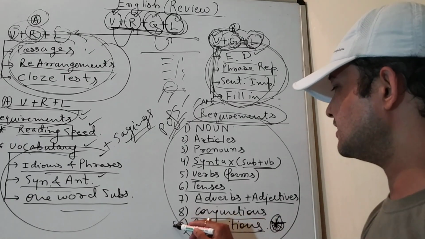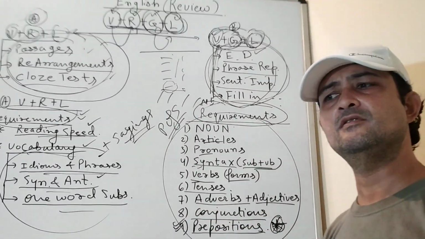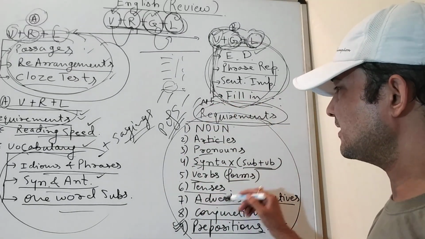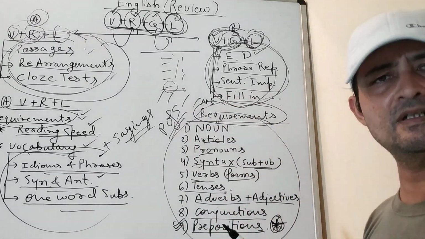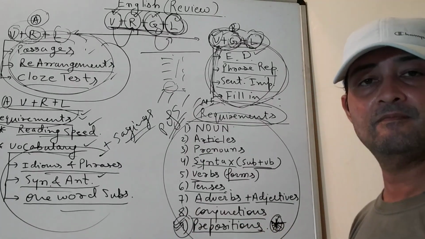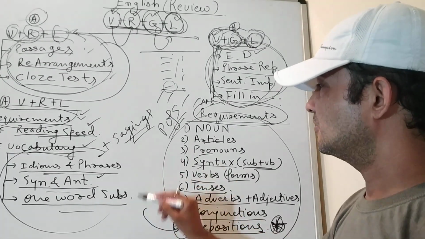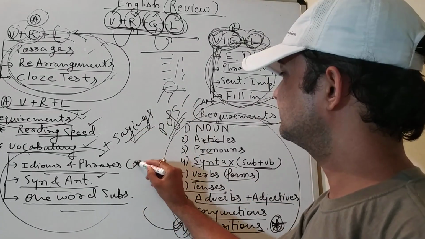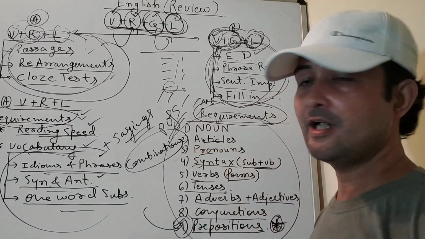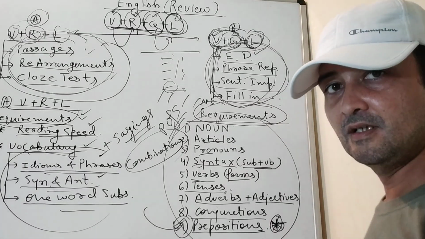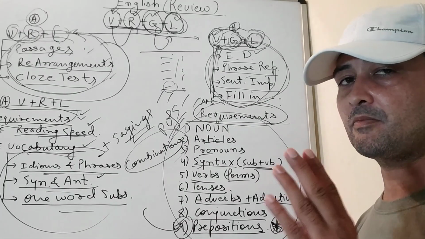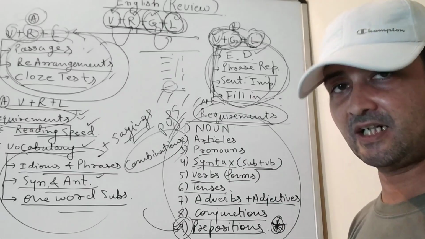Why? Preposition is a topic that can be studied anytime, before one of these topics, after, or in between somewhere. Doesn't matter. Why? These prepositions are what? These are combinations. And you have to memorize these combinations. If you do not memorize these combinations, it would not be possible for you to apply them correctly in a sentence.